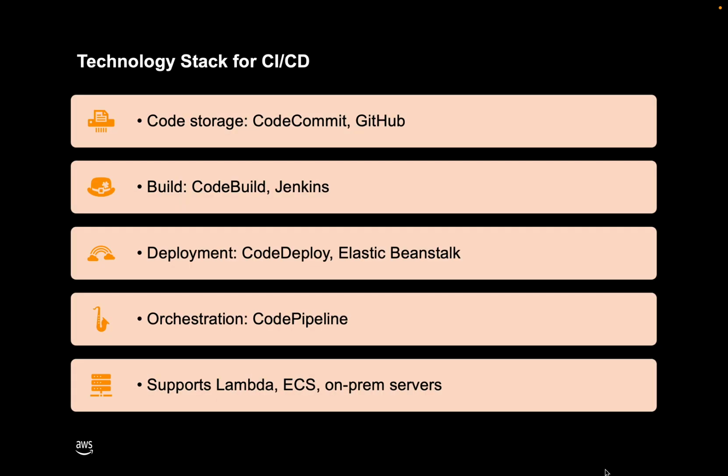The technology stack for CI/CD, which we discussed in the previous slides, is as follows. The code storage is CodeCommit, which is like GitHub, and the build is CodeBuild, with the other option outside AWS being Jenkins. The deployment is CodeDeploy, which targets Elastic Beanstalk, and the orchestration is through CodePipeline, which supports Lambda, ECS, and on-premises services.